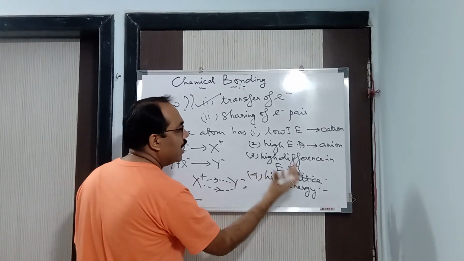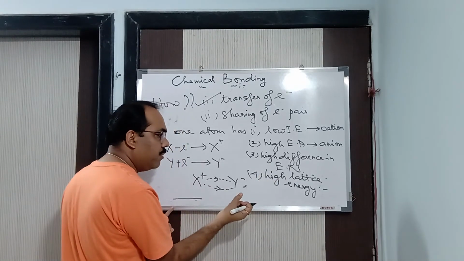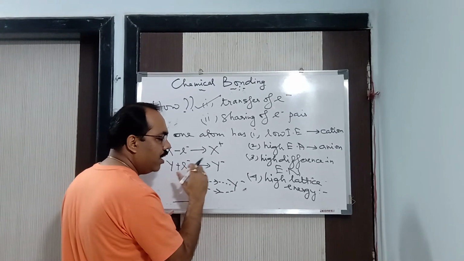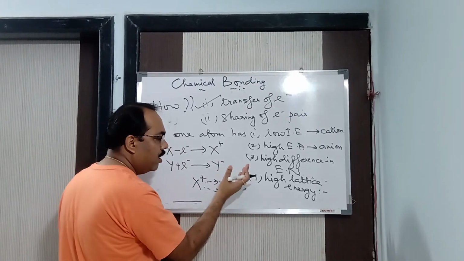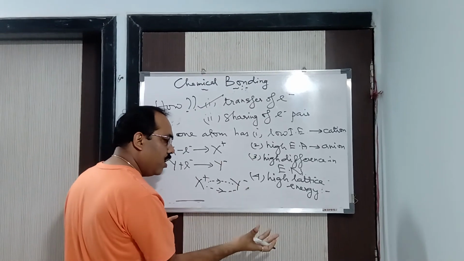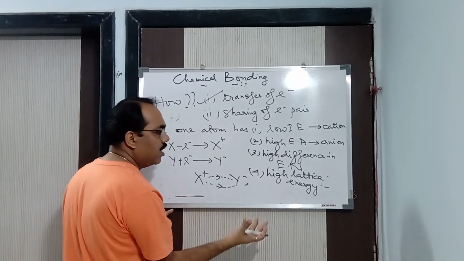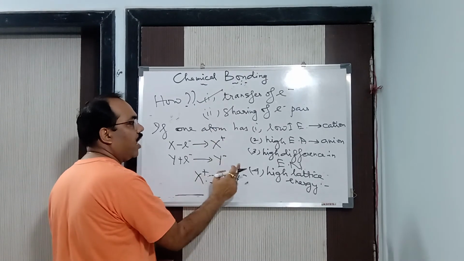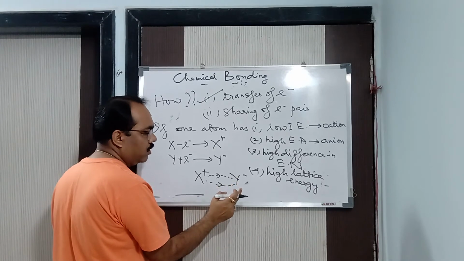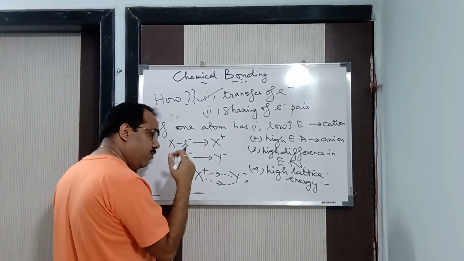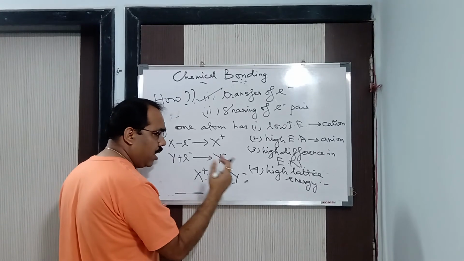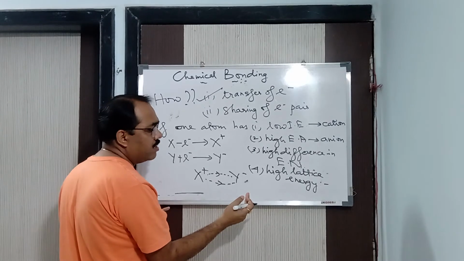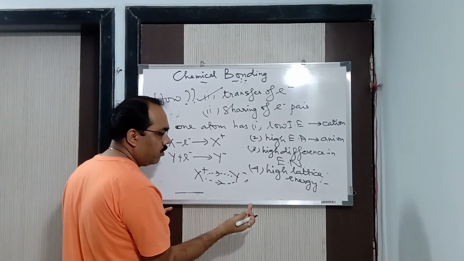It should also have a high lattice energy, because when an ionic compound is formed, it should be stable in nature, and stability is inversely proportional to energy. So the energy release should be higher. If the energy release is higher, the remaining energy will be less, and the compound will be stable. This is the condition for the formation of an ionic bond or electrovalent bond. The compound formed as a result of this bond is said to be an ionic compound or electrovalent compound.